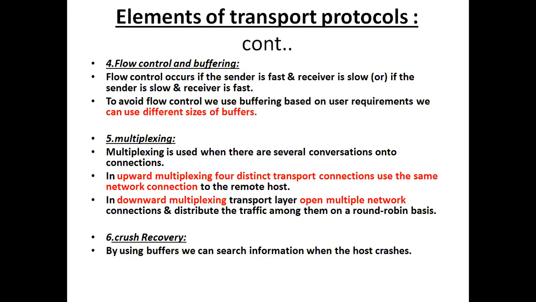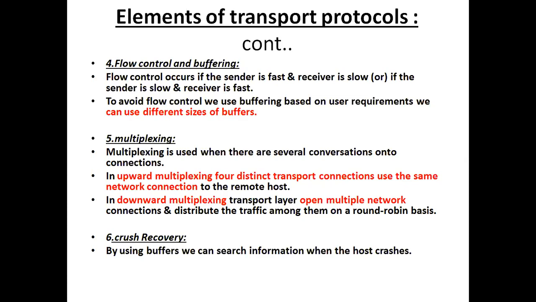Upward multiplexing means four transport connections use the same network connection. That means there is only one network connection for the four transport connections. So that is called upward multiplexing, 1 to 4. Whereas downward multiplexing means there is only one transport layer open to multiple network connections. That means there are multiple network connections, only one transport layer. That is called downward multiplexing.